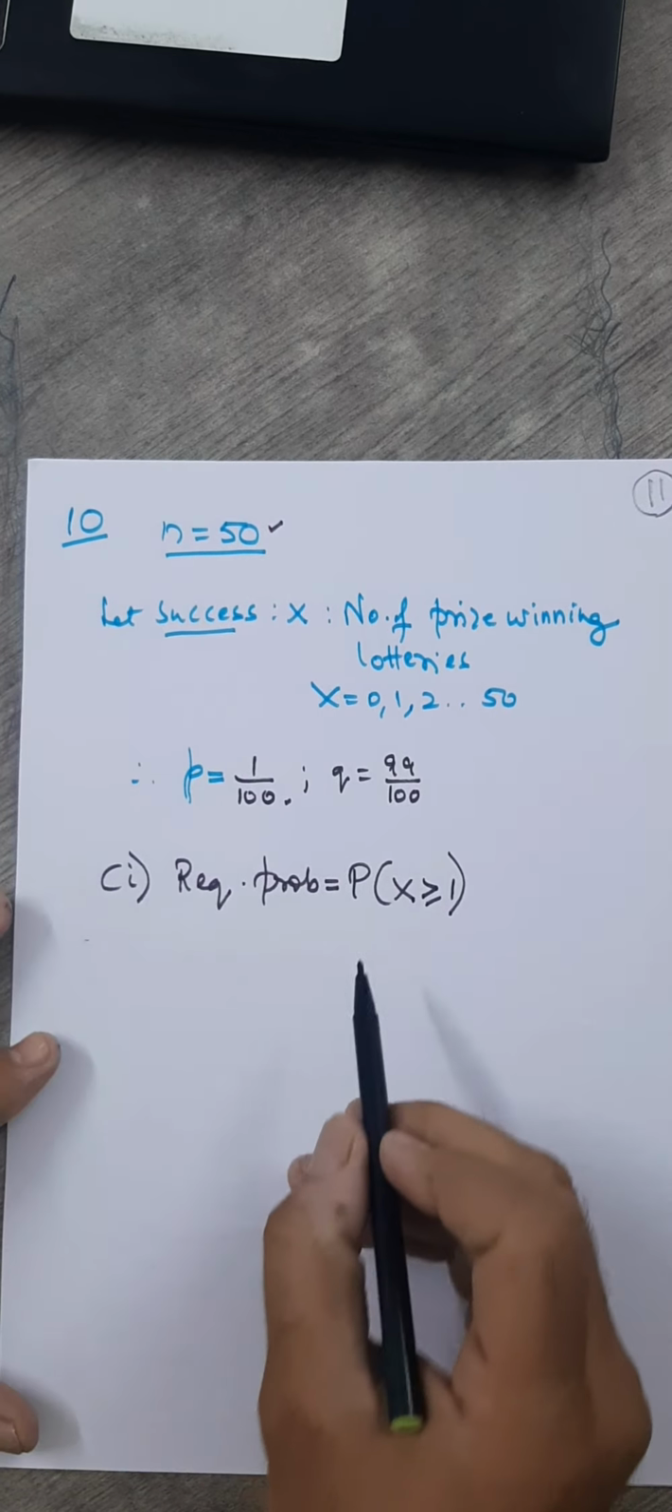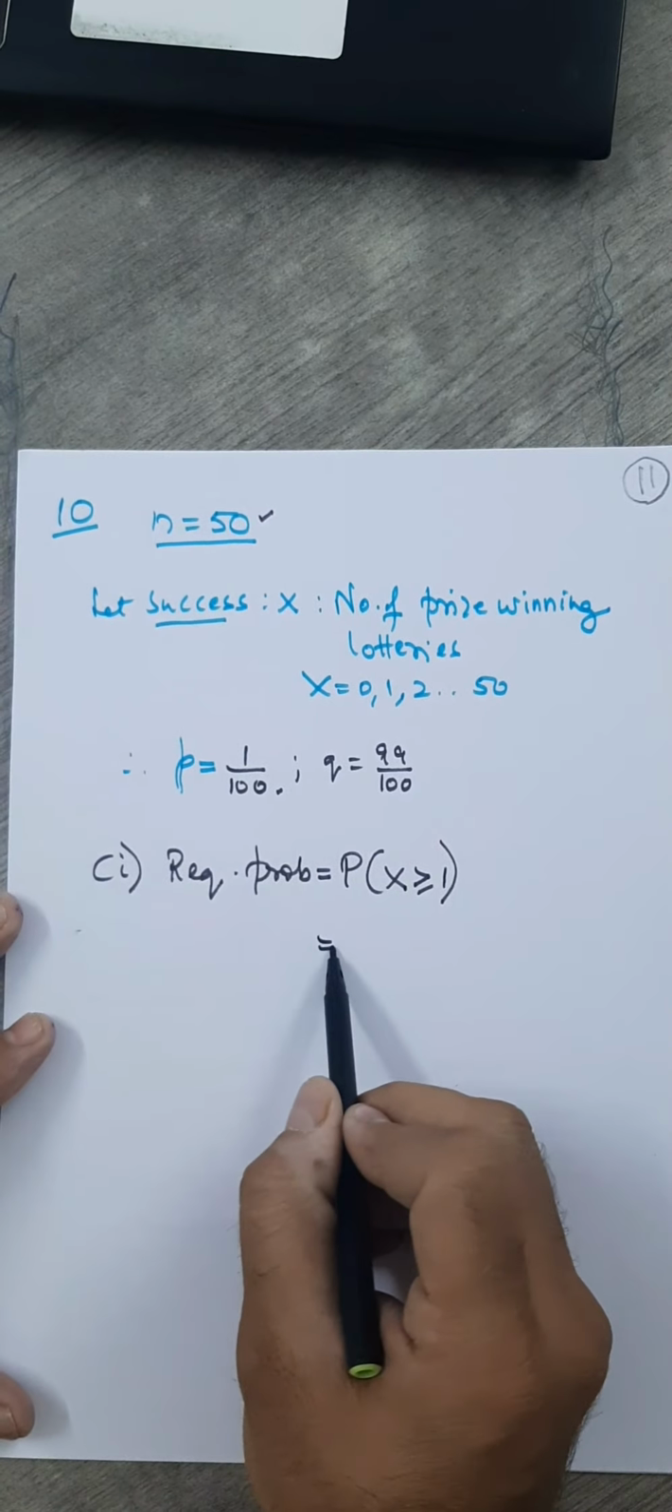Fine. So how do you answer this? One way is P of 1 plus P of 2 up to which number? Up to P of 50. But this is not the right way of doing it. So we write this as what? 1 minus, it starts from 0. So when X is 0 here. And this can be answered very easily.